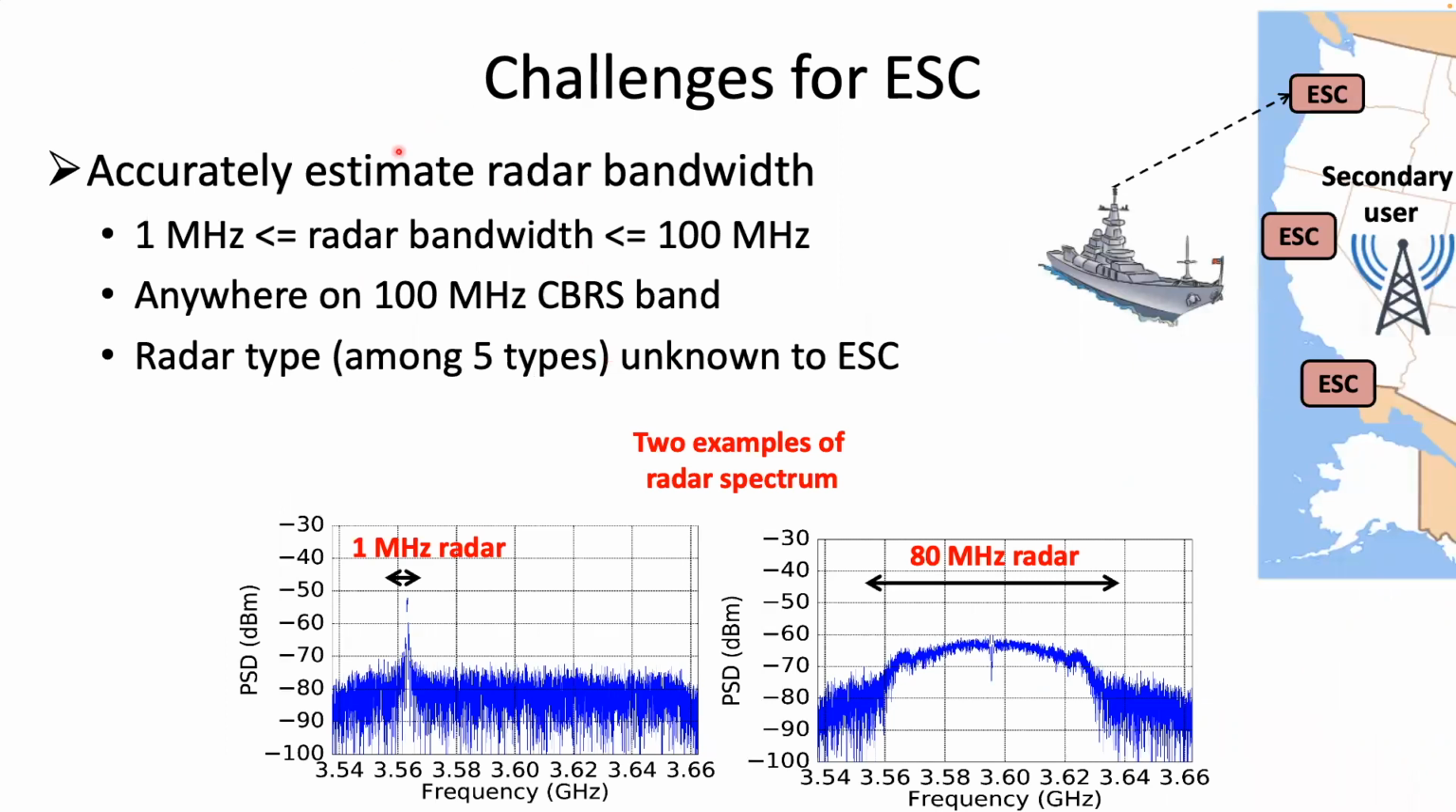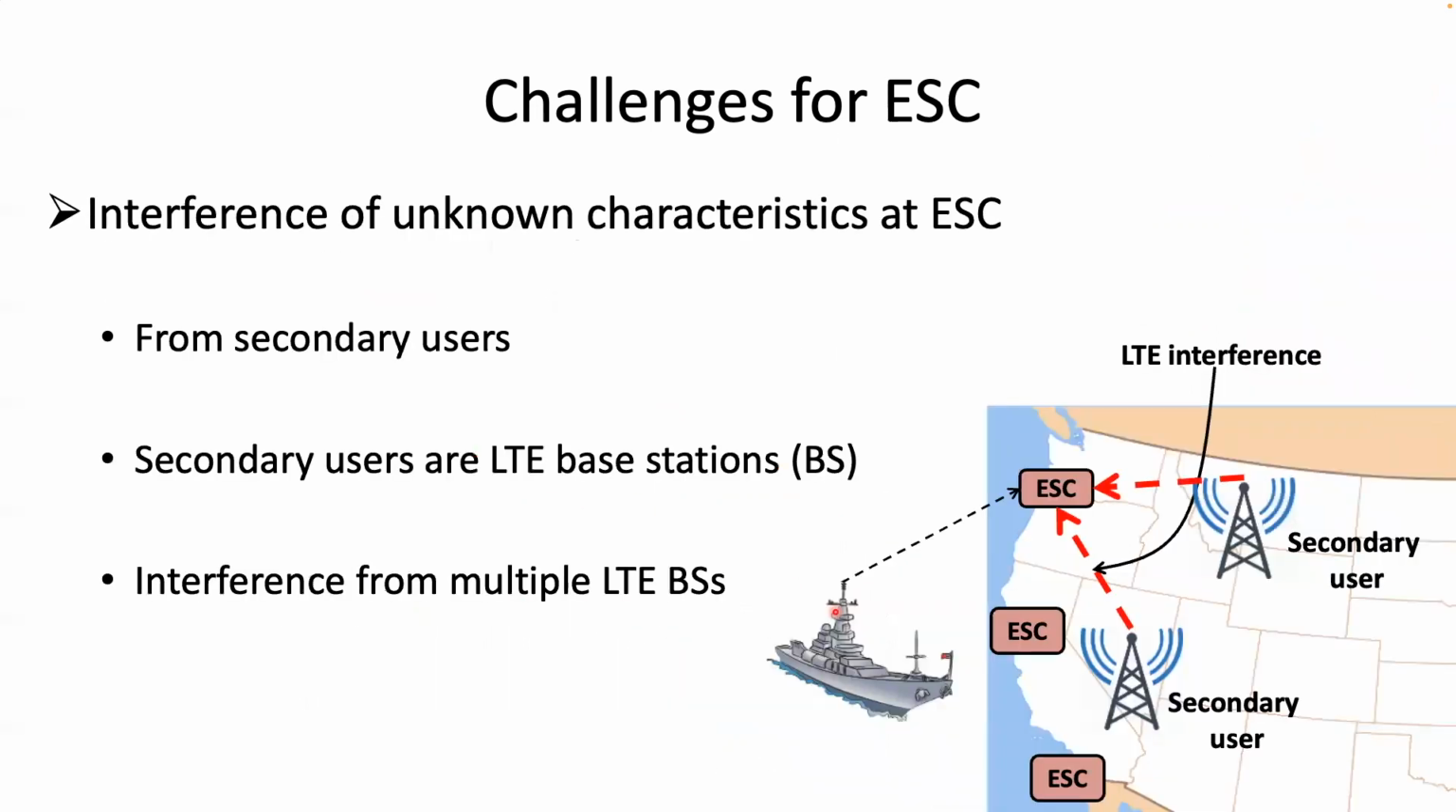Second, the ESC must accurately estimate the bandwidth of the radar signals. This is essential for incumbent protection as well as efficient spectrum sharing. There are 5 different types of radar signals with bandwidth in the range of 1 to 100 megahertz that can appear anywhere on the CBRS band. This slide shows the power spectral density of 2 different types of radar signals. Third, the ESC must detect the radar signals not just in noise, but also in interference of unknown characteristics. The interference is from the LTE base stations acting as secondary users. Our objective in DeepRadar is to design an ESC system that solves all of these challenges.